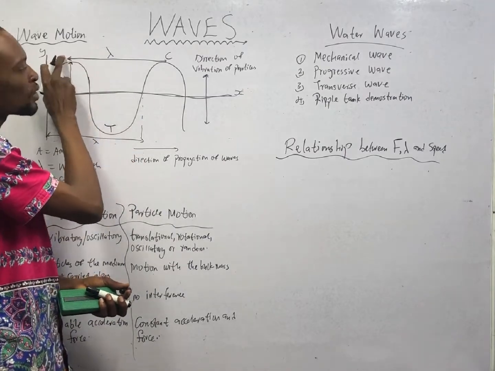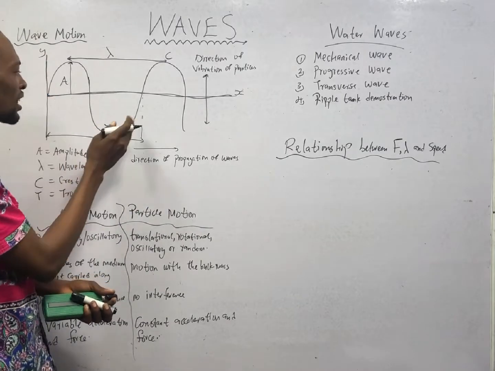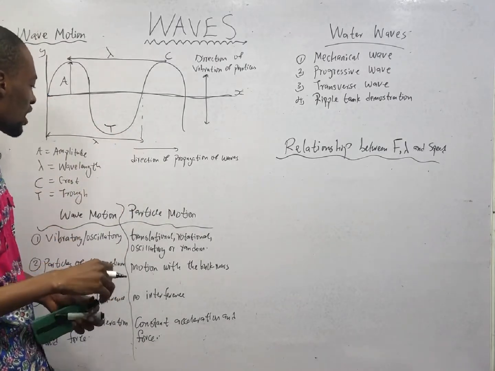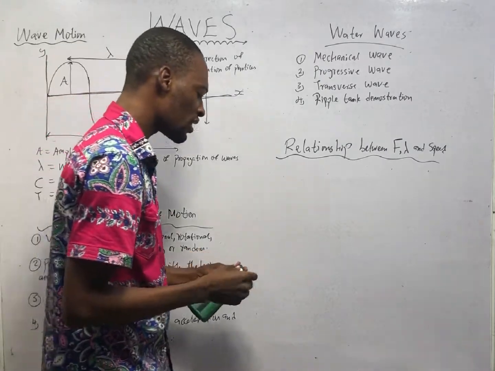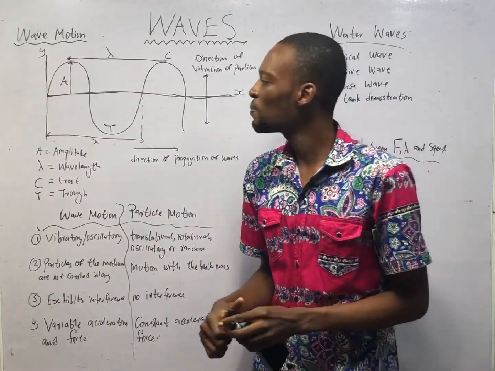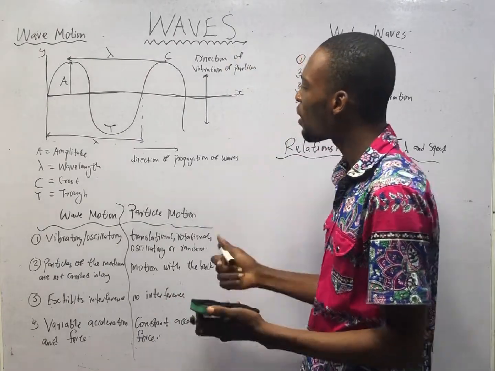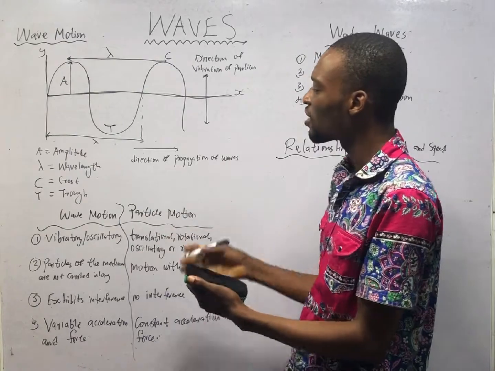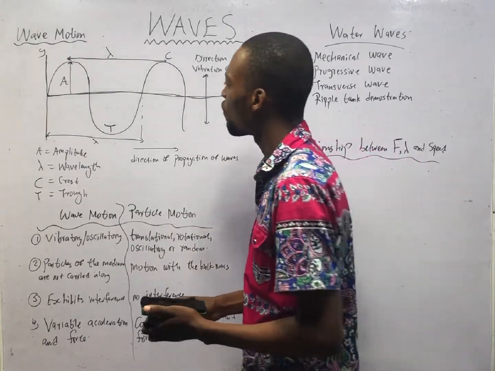So from one highest point to another highest point is wavelength, or from one lowest point to another lowest point in the wave is referred to as wavelength. So we have a frequency. Frequency is simply the number of waves that travel or propagate at every second. That is frequency of wave.